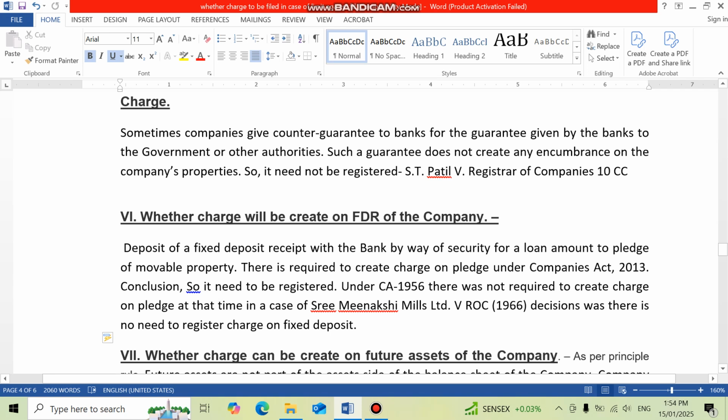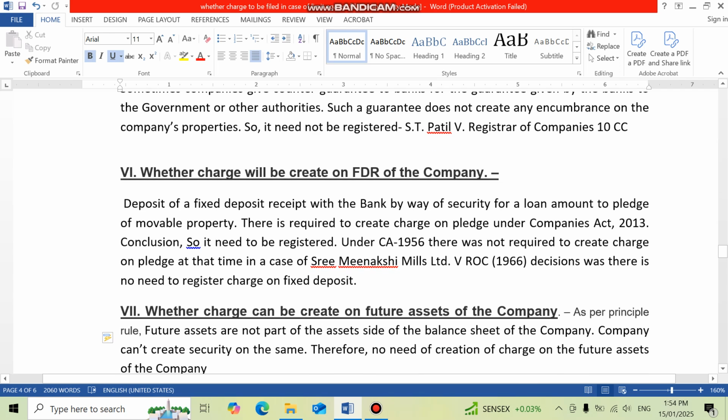Under Companies Act 1956, there was no requirement to create a charge on pledge. At that time there were some case laws also, Sri Meenakshi Mills versus ROC, and the decision was that there is no need to create a charge on the fixed deposit.